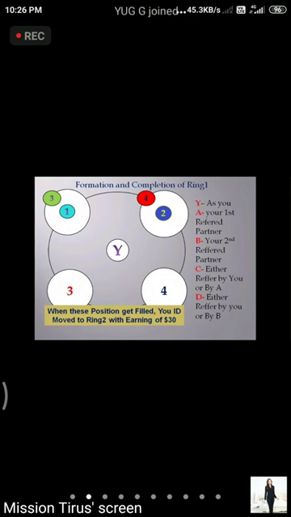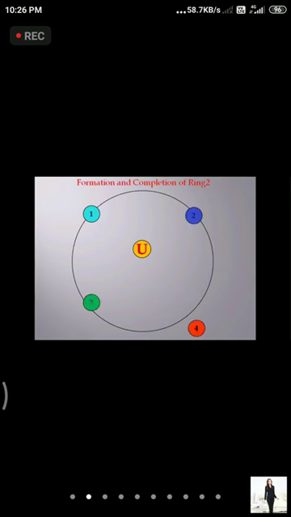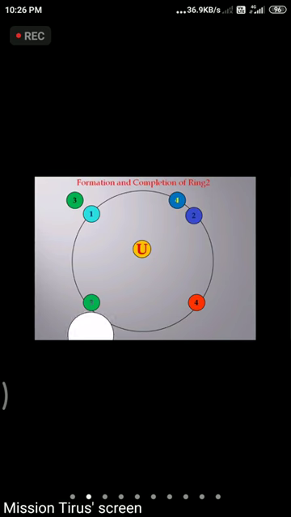When the positions get filled, we will move to the second ring. Our earning will be $30. That means we joined with $10 and we have moved to the second ring, where we got $30. Now we have completed our first ring and we came to the second ring, that is U. How does this second ring, the U, complete?